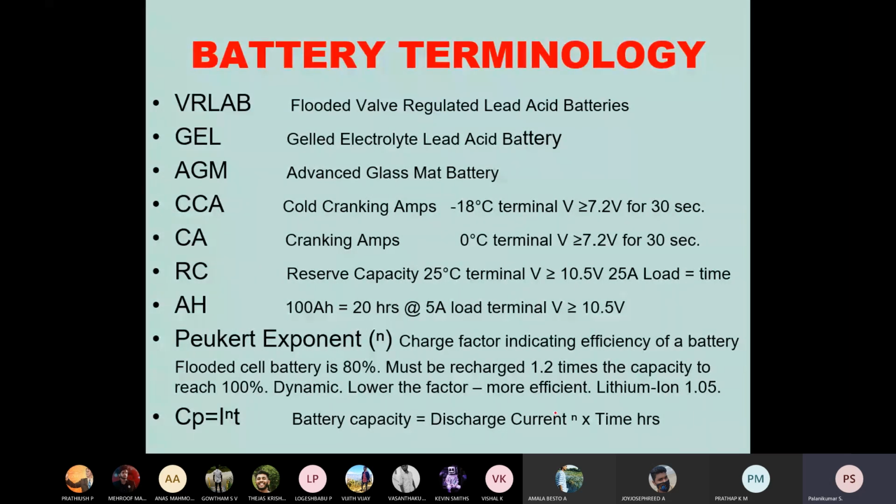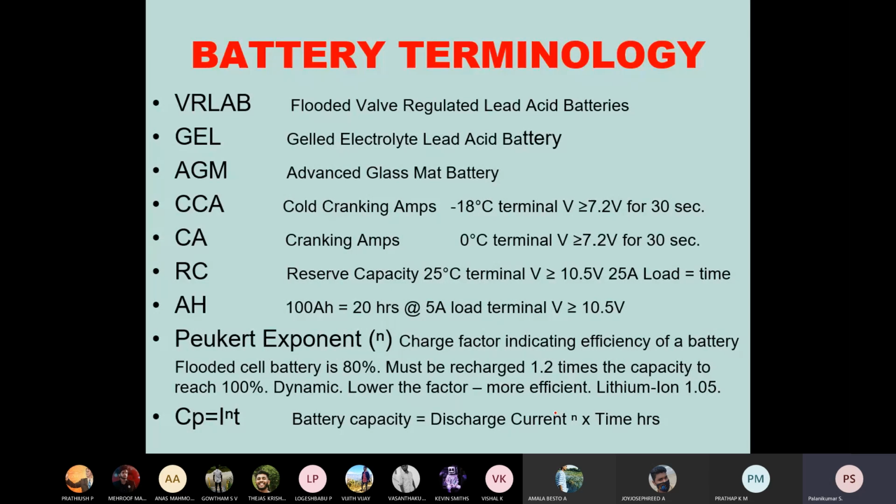This is used in internal combustion engines. Cold cranking ampere means that the battery is capable of producing at least a particular voltage, 7.2 volts, for 30 seconds, especially at 0 degrees Celsius.